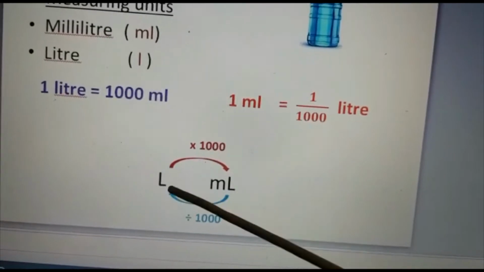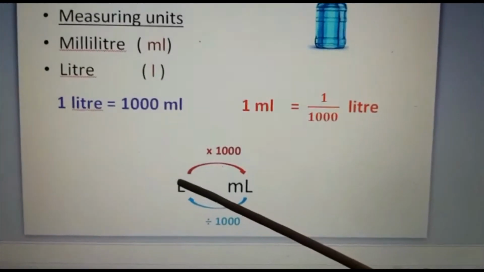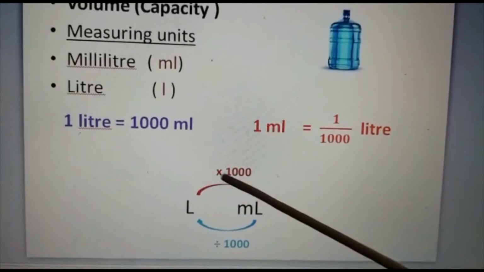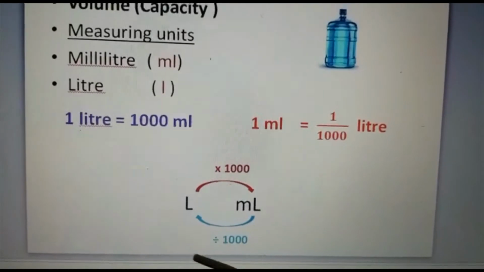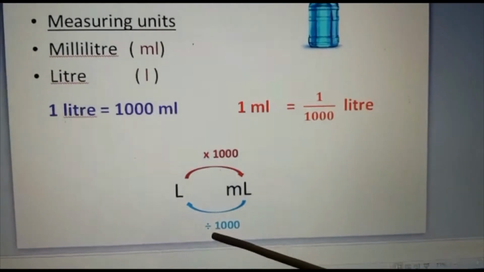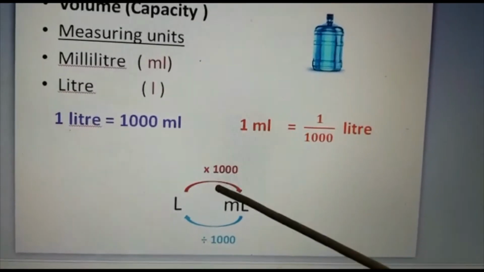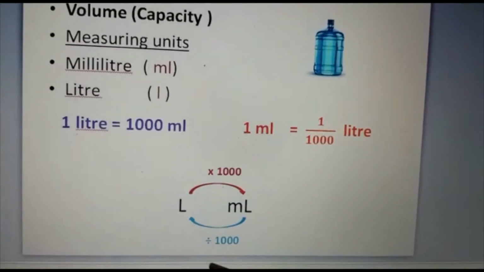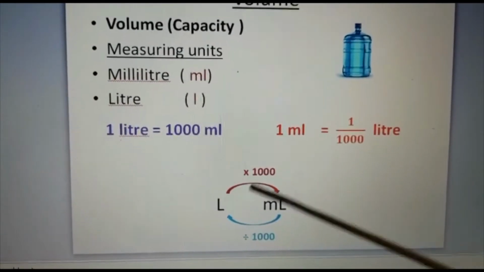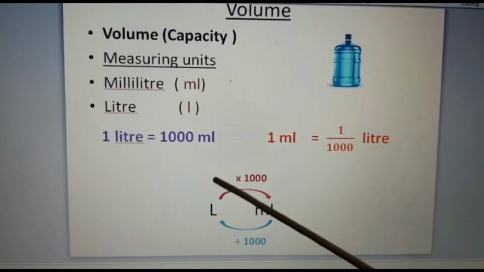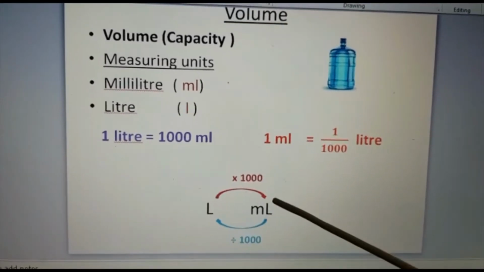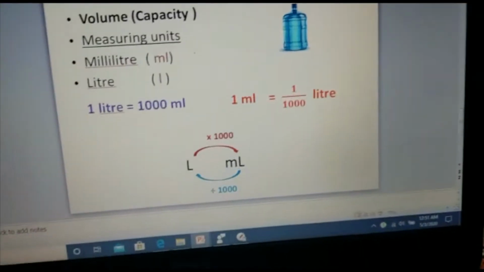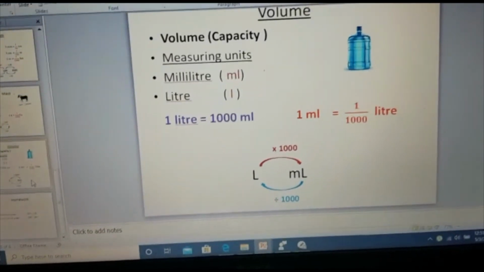Again, liter is the big unit, and milliliter is the small unit. So from big to small, what will we do? Multiply. From small to big we will divide. Okay, always keep this in your mind. For all the conversions it is the same, for length, for mass and weight. When it comes to liter and milliliter, the conversion number is 1000. For mass, it is gram and kilogram, again 1000. When you study, you relate the things and study, then it will be easy for you. You will not forget this.